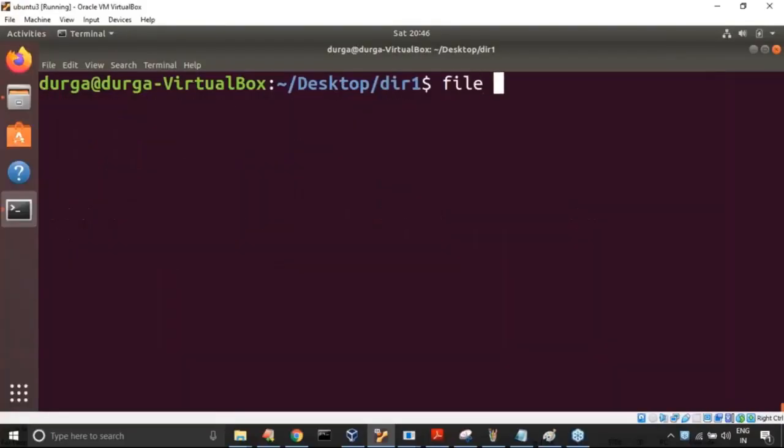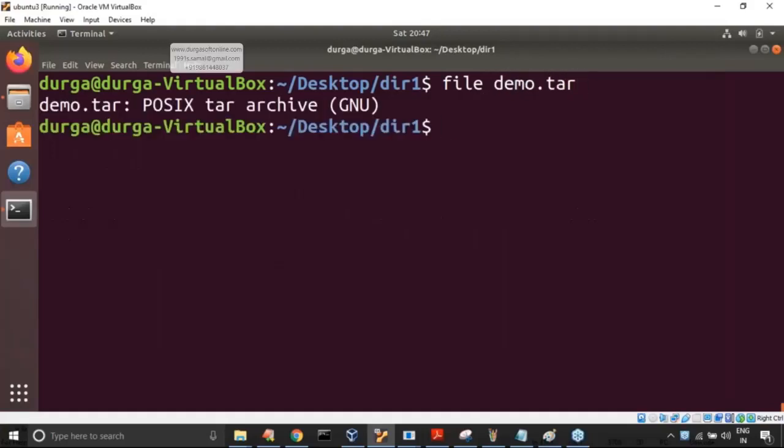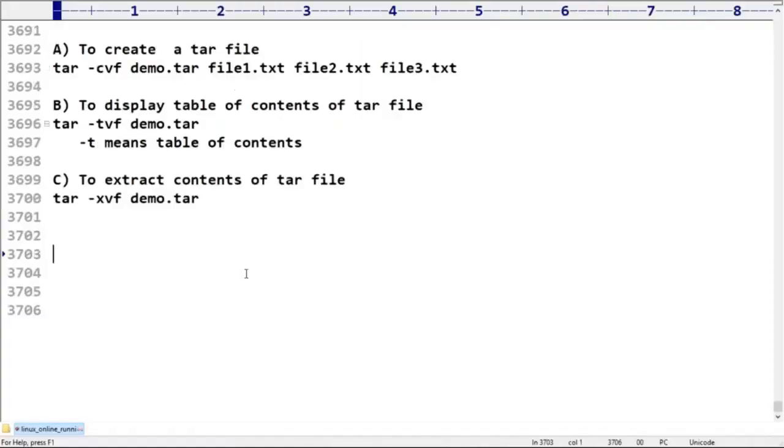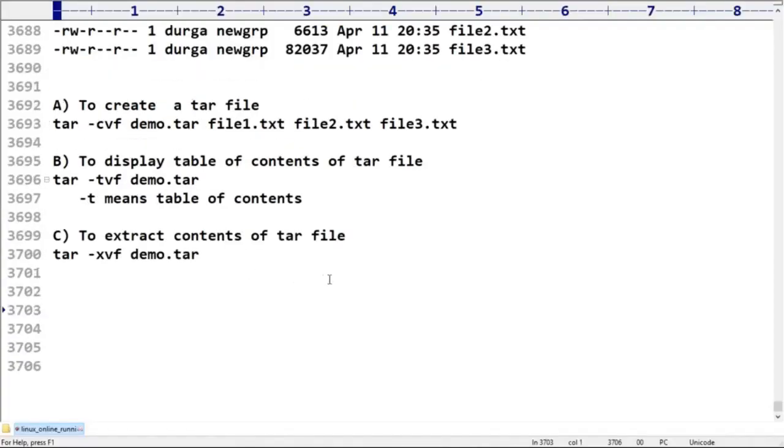Sir, here observe the file demo.tar. What is the type of this file? Sir, POSIX tar archive. Okay, it is going to tell. Good. Up to this, any doubt about how you can create a tar file? So what is the POSIX? Maybe some standard, Manish. By using mkdir you cannot create a tar file. The mkdir command is to create normal directories, not to create tar files. If you want to create a tar file, compulsorily you require to use the tar command only.